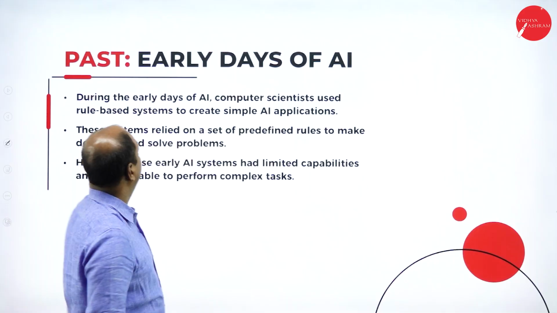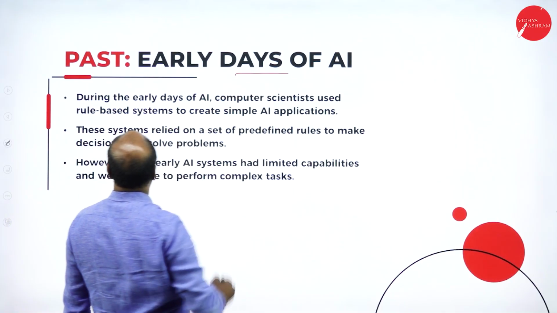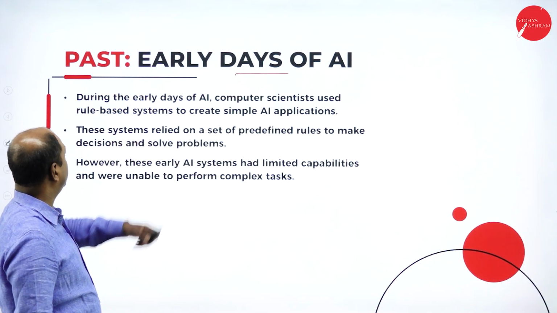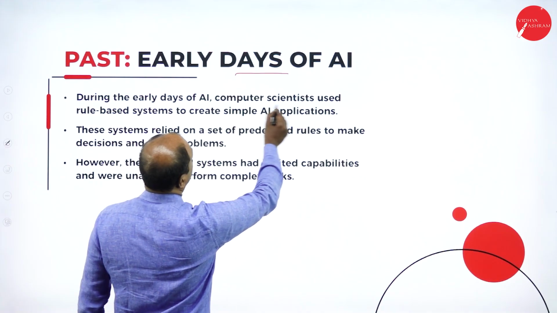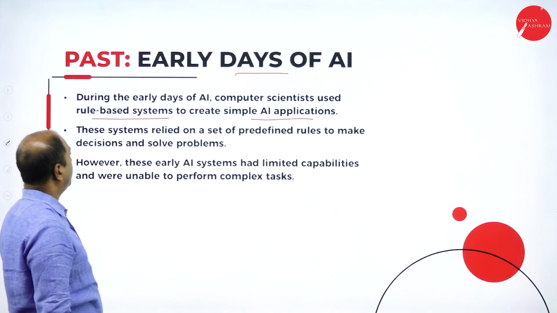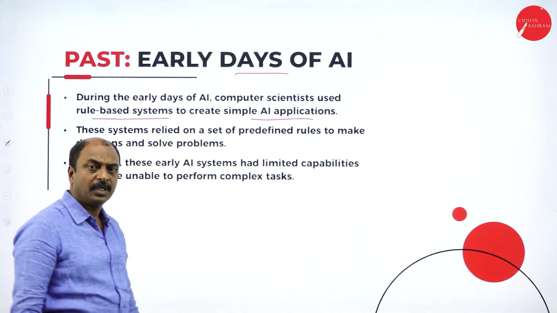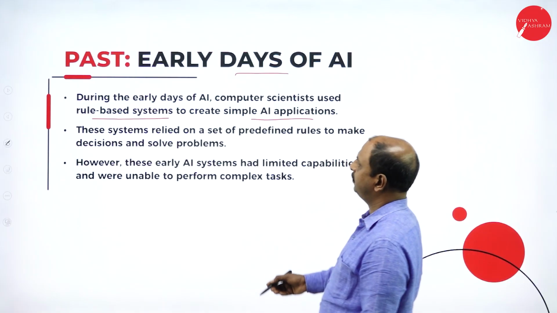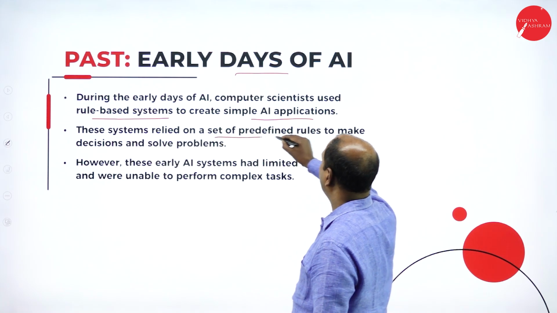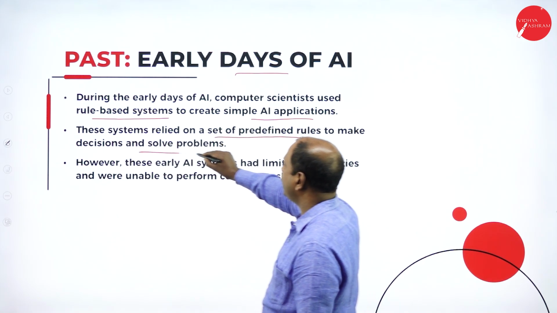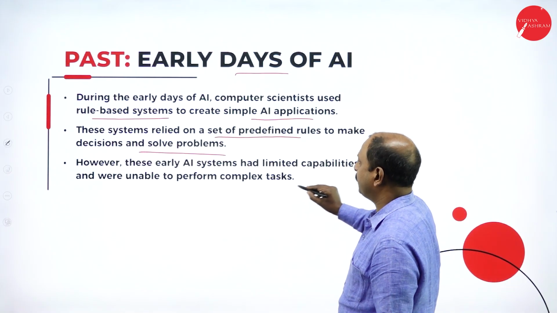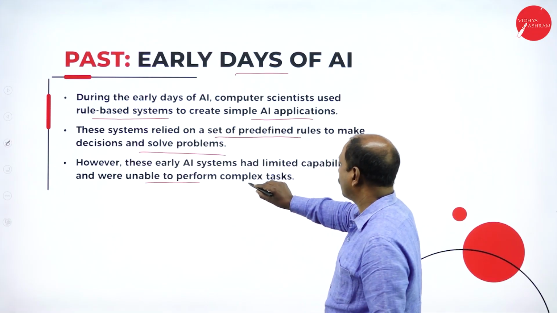Now, the next slide is the past, the early days of AI. So what are the early days of AI? What we have seen in history, the same thing repeats here. In the early days, computer scientists used rule-based systems to create simple AI applications. It is based on some models or some conditions or rules. These systems relied on a set of predefined rules to make decisions and solve problems. And early AI systems had limited capabilities and were unable to perform complex tasks.